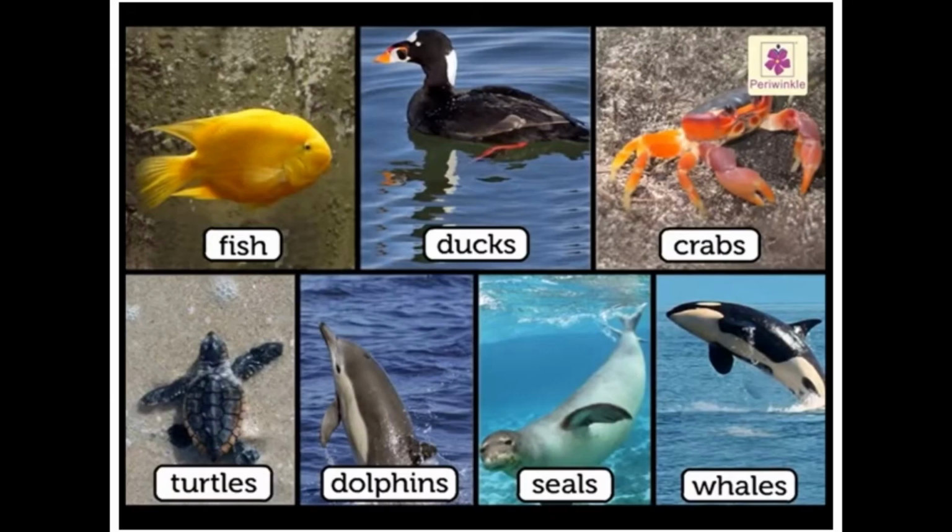Aquatic animals include all the animal, fish, and bird life in water bodies. Animals and fish found in seas and oceans are known as marine life. Can you say some aquatic animals? Yes, fish, ducks, crabs, turtles, dolphins, seals, whales, etc.